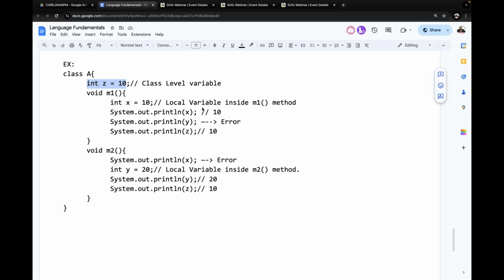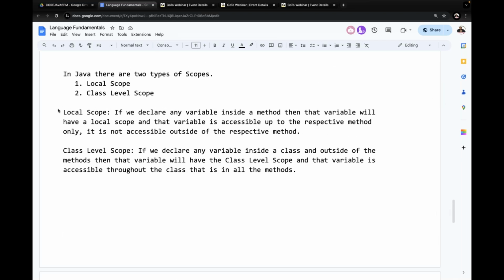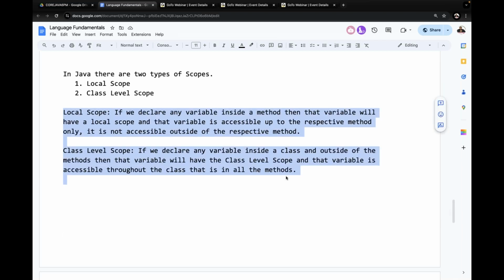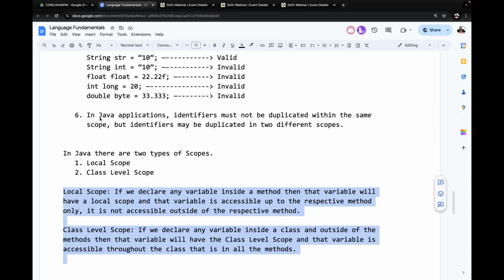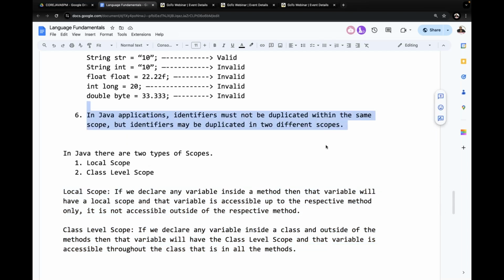Now this is about local variables and class level variables. Up to now we understood what a local variable is and what a class level variable is. But our actual point regarding identifiers is what now? Tell me what the actual point is. In Java applications, identifiers must not be duplicated within the same scope. In the same local scope they must not be duplicated. In the same class level scope they must not be duplicated. But identifiers may be duplicated in two different scopes.